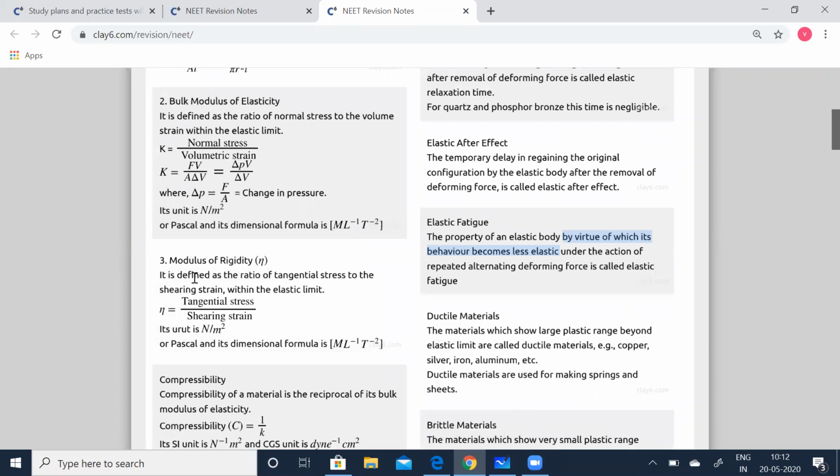Modulus of rigidity is defined as the ratio of tangential stress to the shearing strain within the elastic limit. Eta is the symbol which denotes rigidity modulus. Eta is equal to tangential stress divided by shearing strain. Its unit is N M to the power of -2, or Pascal, and its dimensional formula is the same as that of the bulk modulus, M L to the power of -1 T to the power of -2.